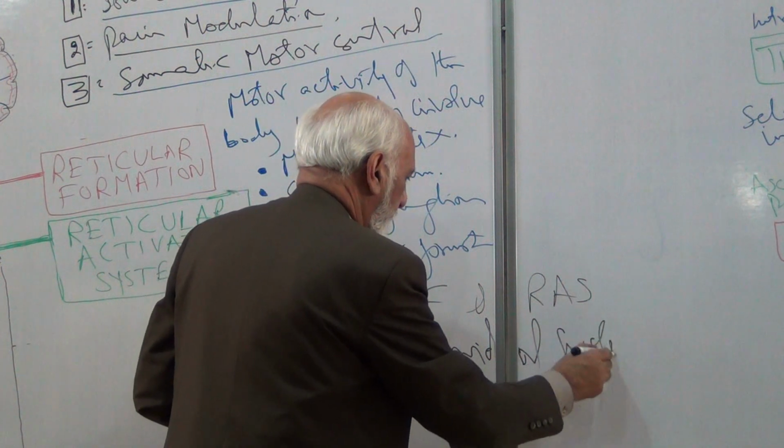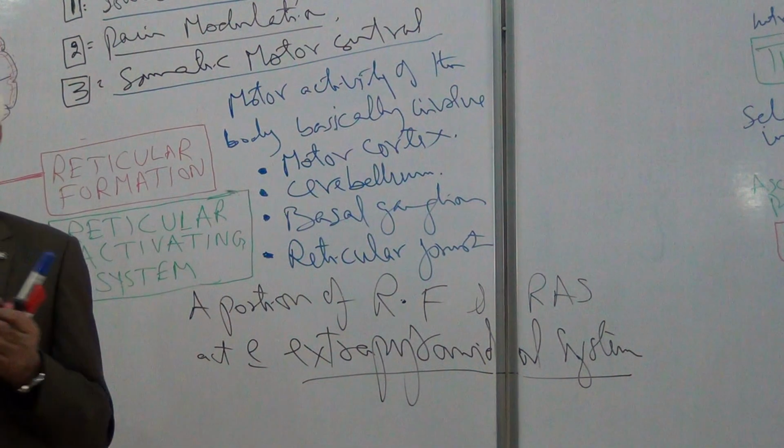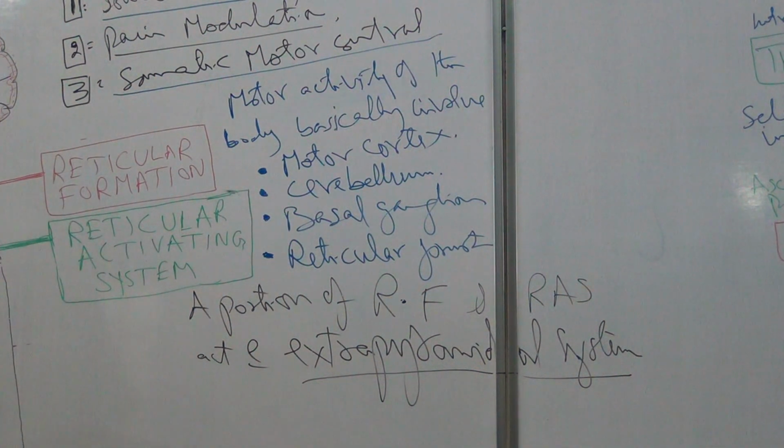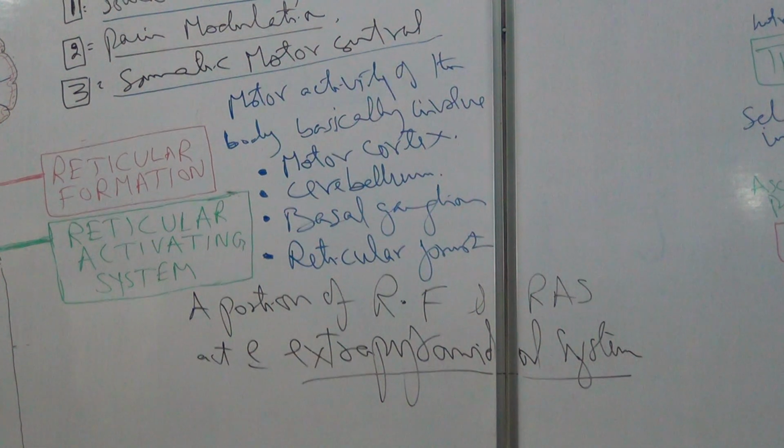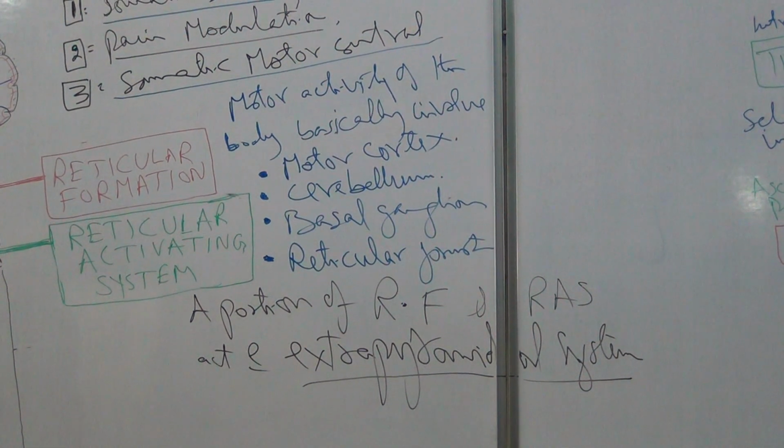You know, the extrapyramidal system is also an important part of the motor system. So apart from the pyramidal system, which is a motor system, the extrapyramidal system also has an important role. A portion of the reticular formation and reticular activating system act in collaboration with the extrapyramidal system. Through its many connections, it can influence skeletal muscle activity.